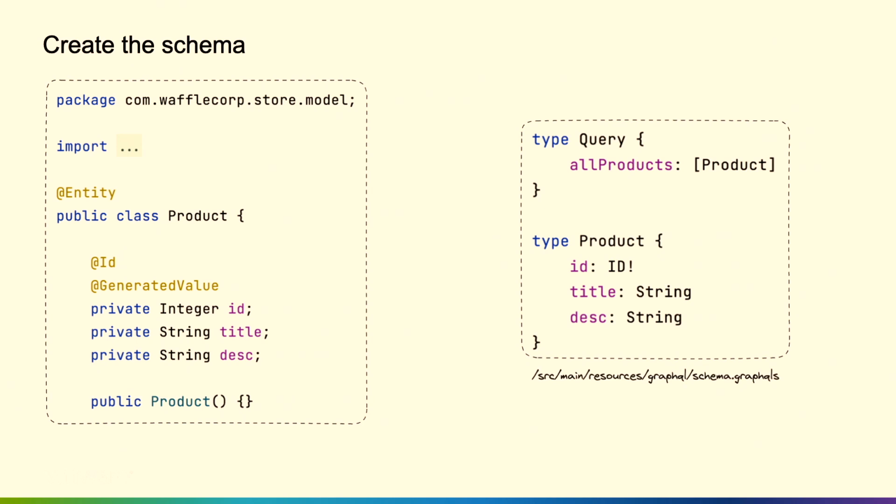So I have this object type, and then I have a type Query called allProducts. So allProducts is going to return a collection of those products. So just that little bit on the right there, that has defined a schema in our system. We have basically defined an API, a GraphQL API on that side.